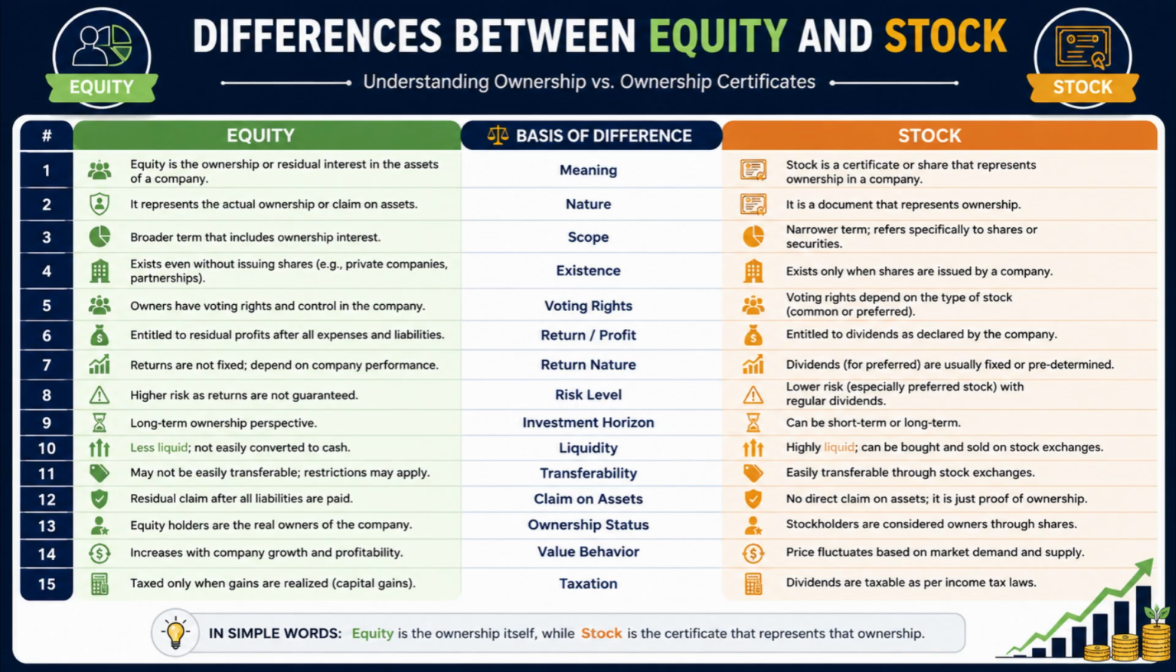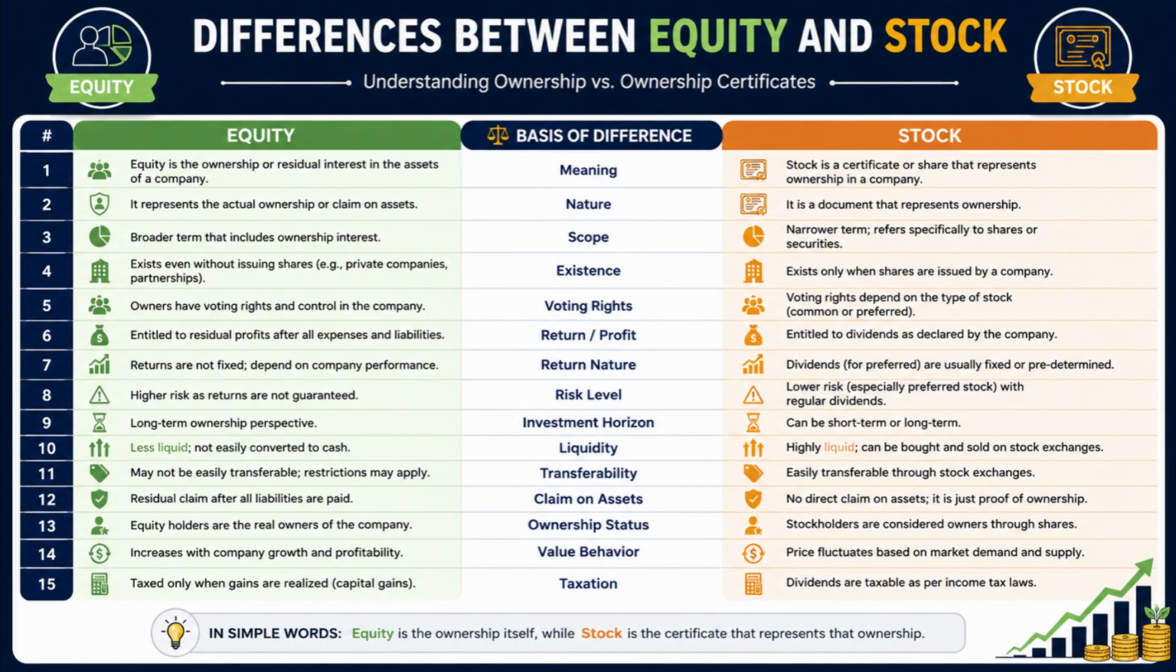Number 5. Equity holders generally possess ownership rights and control over business decisions, whereas voting rights in stock depend on whether the stock is common or preferred. Number 6. Equity owners are entitled to residual profits after all liabilities are settled, whereas stockholders receive dividends when declared by the company.